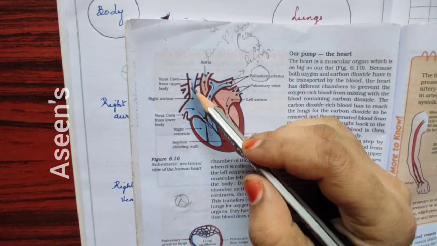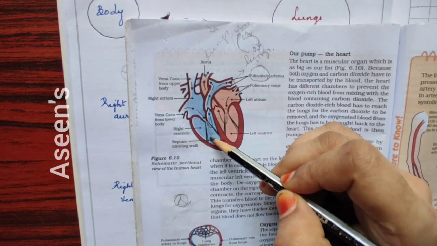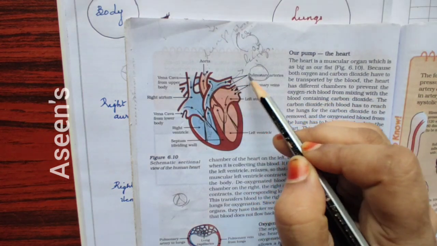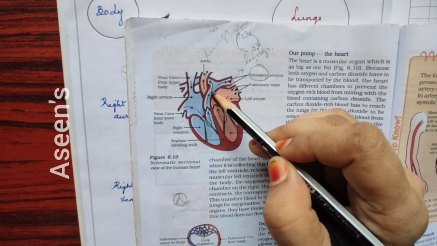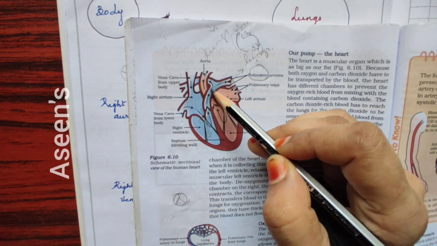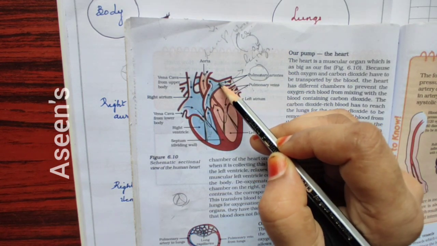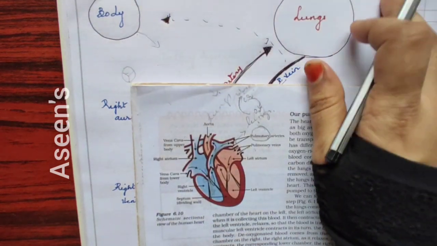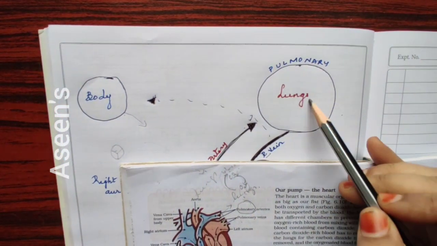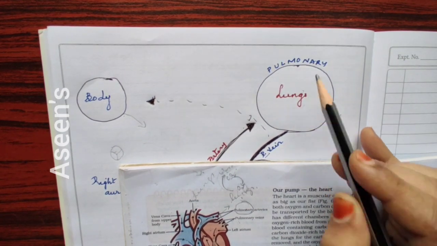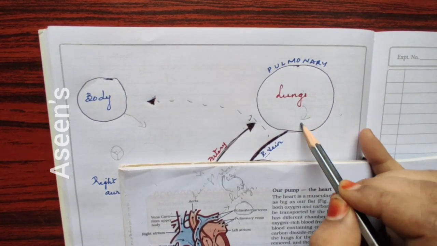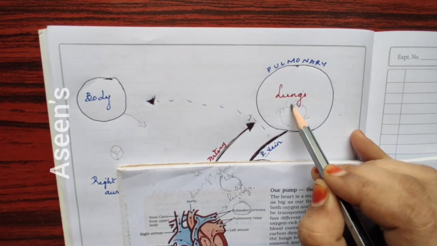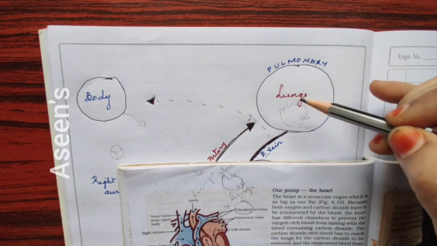So can you see here? Right auricle, right ventricle, then going to your pulmonary artery. See here, this is the pulmonary artery. This pulmonary artery is taking your deoxygenated blood to your lungs. Now, as I said, your lungs are nothing but pulmonary. So after going to the lungs, the lungs will give oxygen to the blood and take carbon dioxide from the blood. That is the carbon dioxide which will be exhaled out through respiration.